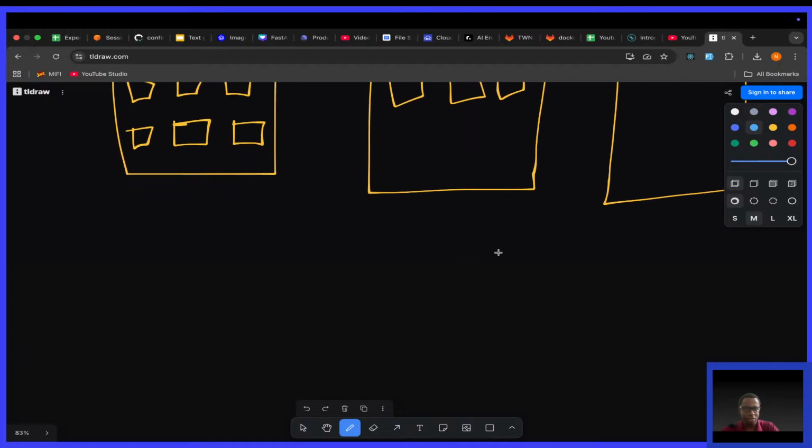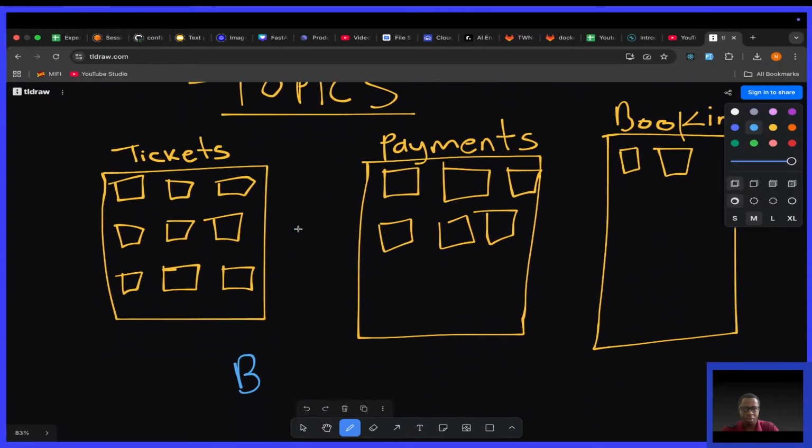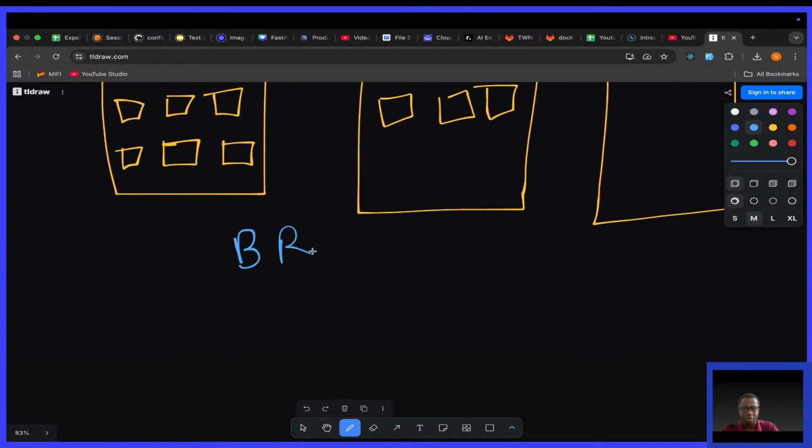Let's go down here. Let's talk about brokers. Before we continue, let's talk about brokers. Let me use uppercase just to be consistent. What are brokers in Kafka?